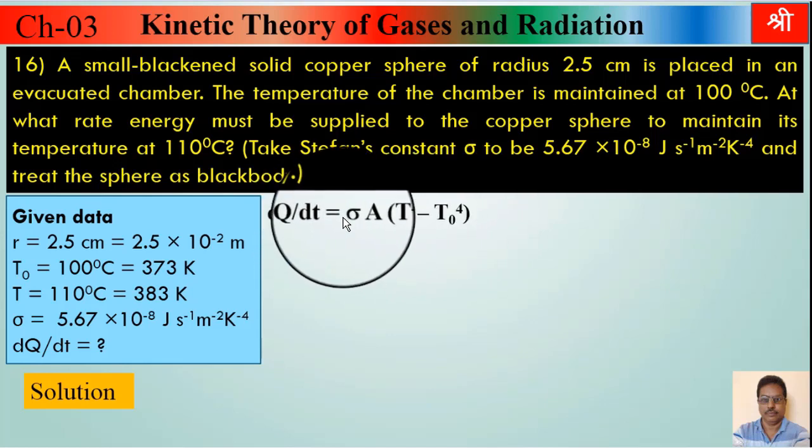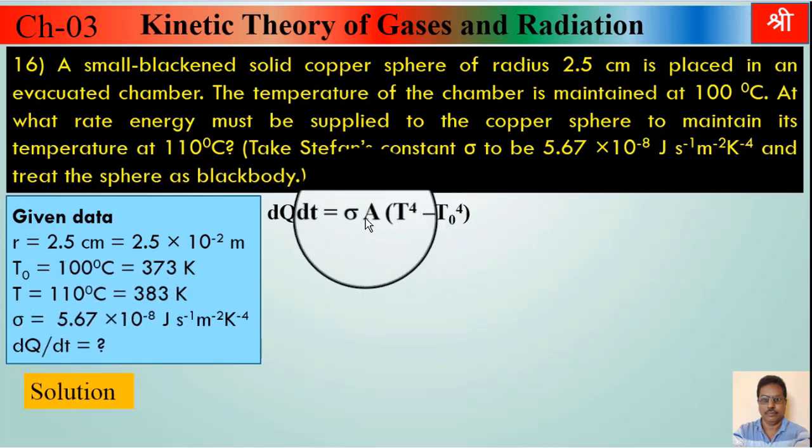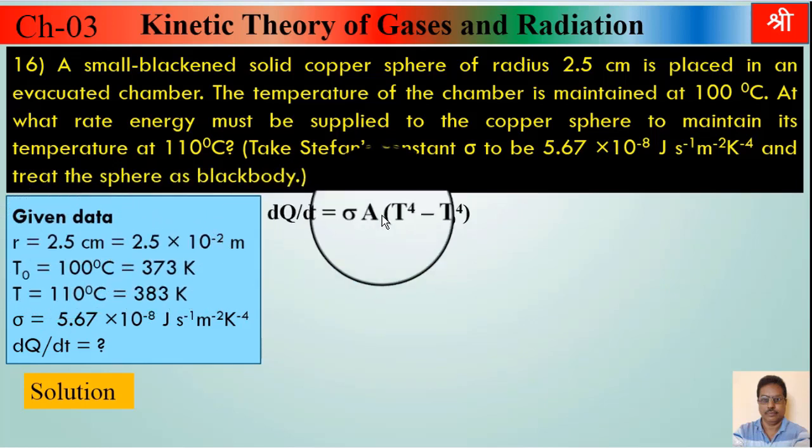Sigma is the Stefan's constant, which is given here. A is the area of the sphere. Area is not given, but radius is given. From that we can determine the area of the sphere. Area of sphere is given by the formula 4 pi r square. So we will have to keep the value of A, that will be 4 pi r square, the formula of area.